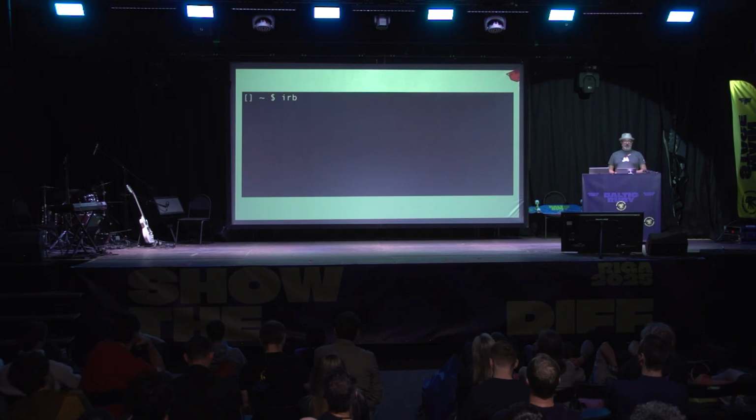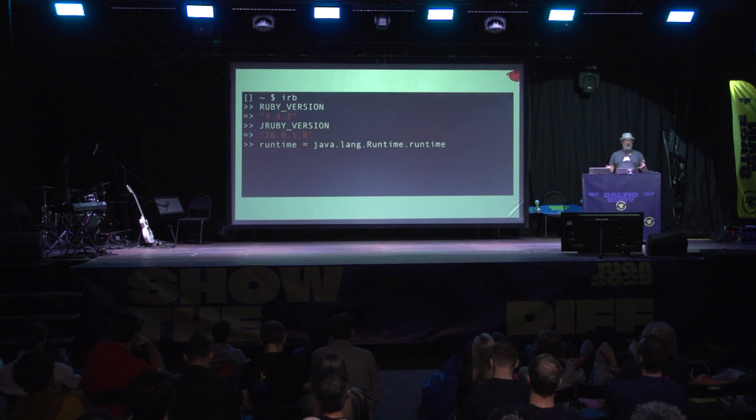We can drop into IRB just like with regular Ruby. We can check our Ruby version. That's the current version of what we support, basically the current version of Ruby. JRuby version, this one is the 10.0.1 that I was working on my local system. We can start calling into Java libraries.